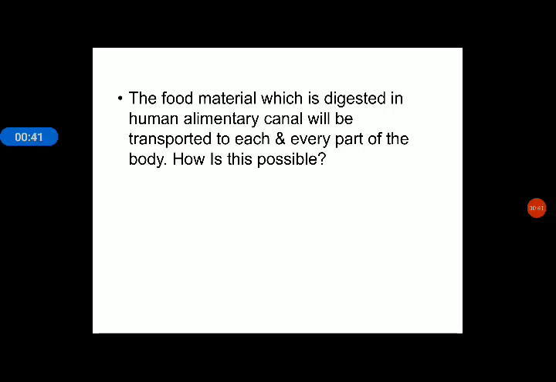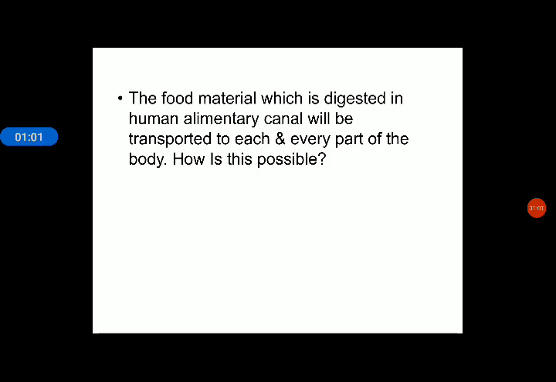In the previous chapter, digestion and absorption and respiration, it was discussed that the digested food provides energy to the body.